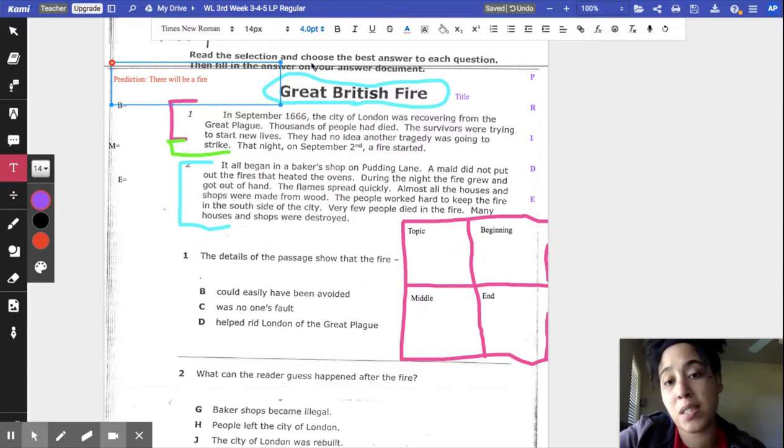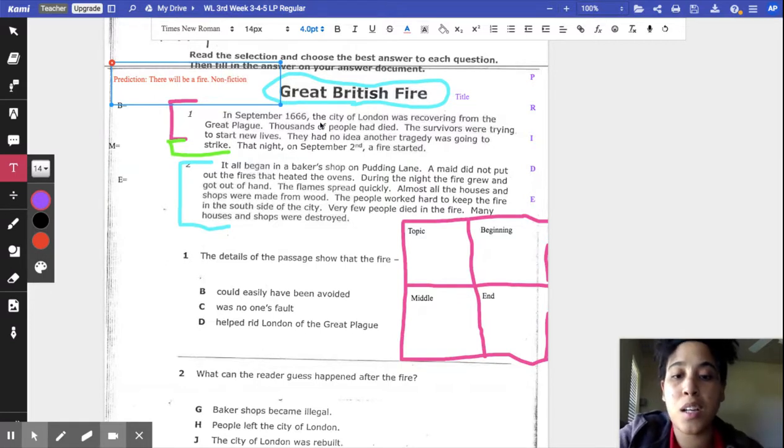Do you think this is going to be a nonfiction text or a fiction text? Remember, nonfiction means that the passage is real, that it actually happened. Fiction means that it is not real. It has characters, it has a setting, things like that. So, from what I see here in the passage, I noticed that it has September 1666. So I think it's going to be a nonfiction passage. I think this actually happened. So I want to write right here, that's going to be nonfiction.